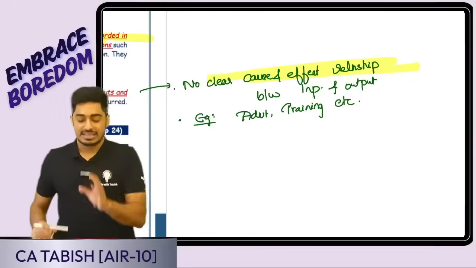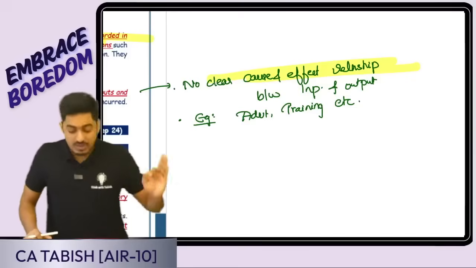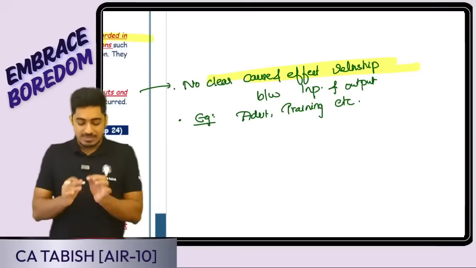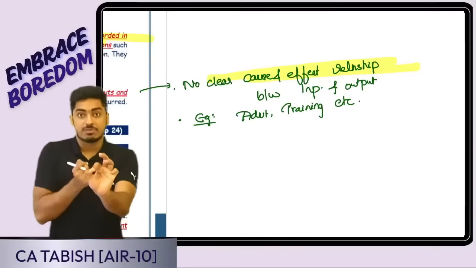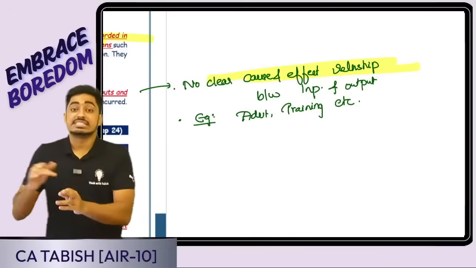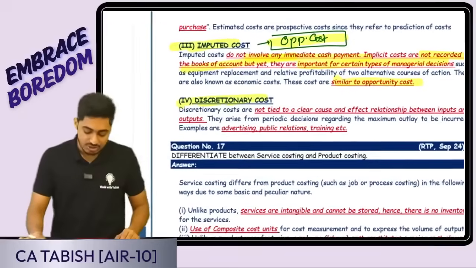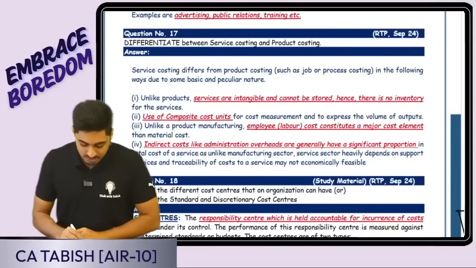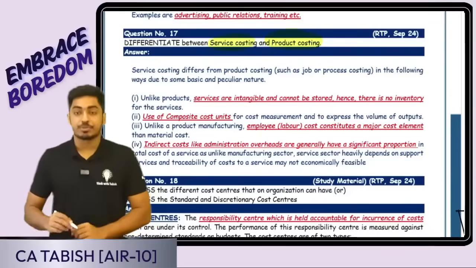Yes or no? Training. I gave employee training. 2 months of employee training I gave. Can I tell exactly this much is going to be the benefit? No. Some cases, for this much cost, this much benefit, clearly I can tell. In some cases, it will not be happening. That is going to be my discretionary cost. Is this clear, everyone? Next question is, what is the difference between service costing and product costing?